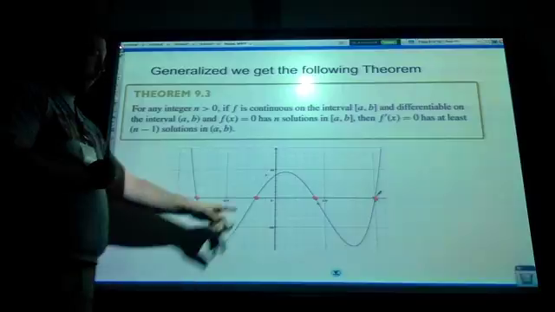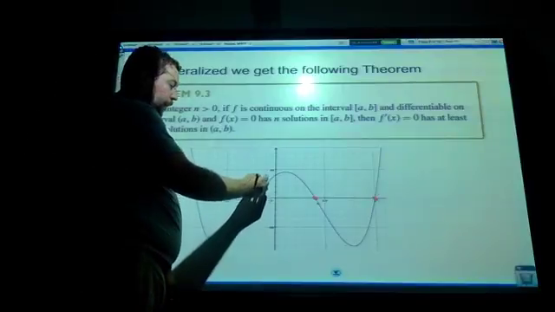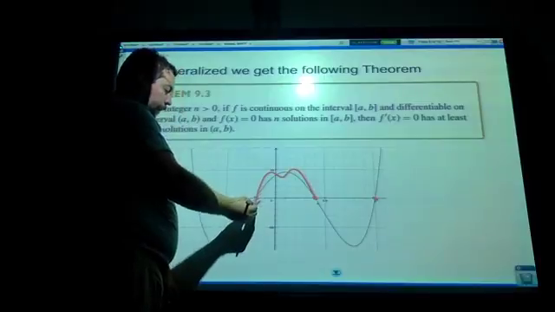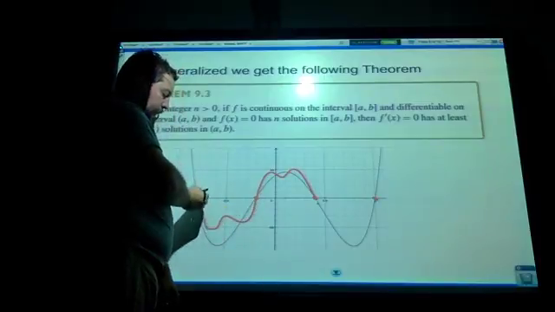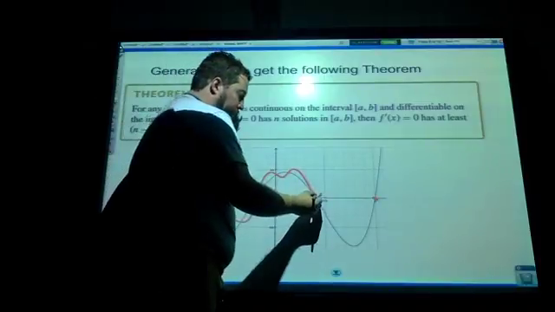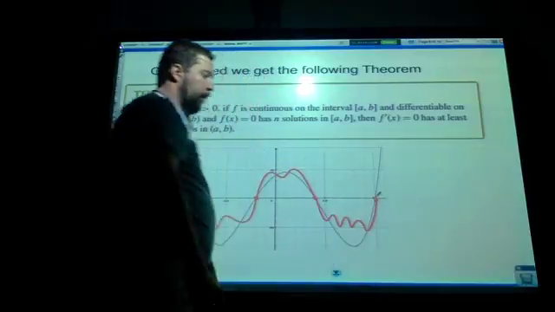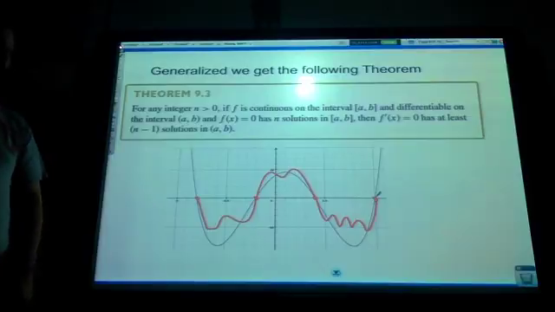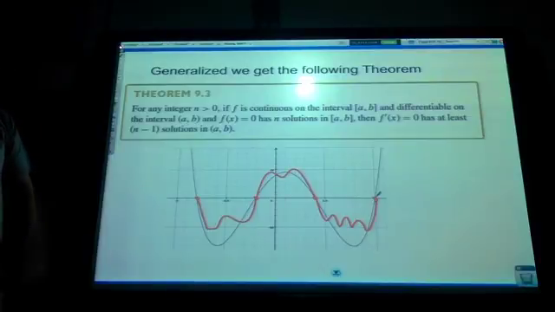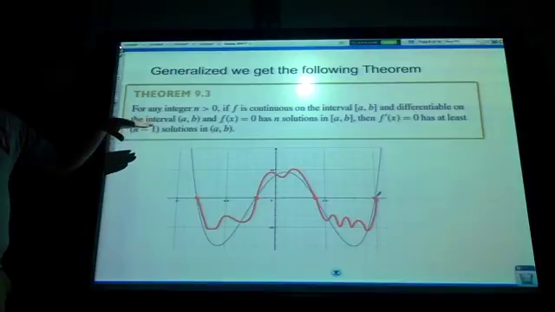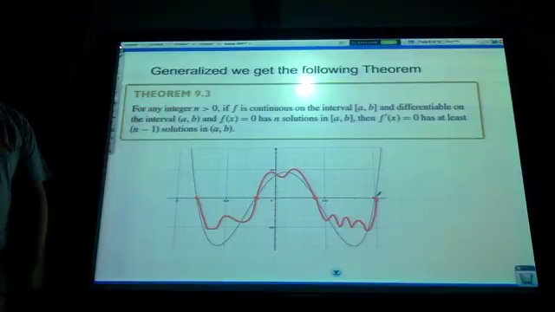It could have more because when I come up here, this graph could do something like this. It gives me a few more, and this graph could do something like this, and I got a few more. This graph could do that, and it has a whole lot more. But it guarantees at least one less solution to the derivative equaling 0 as the function does.